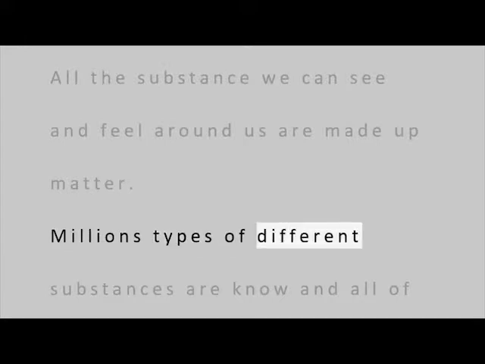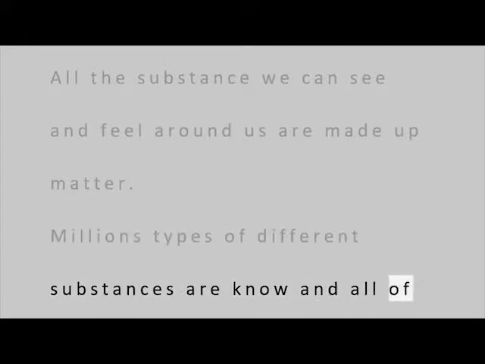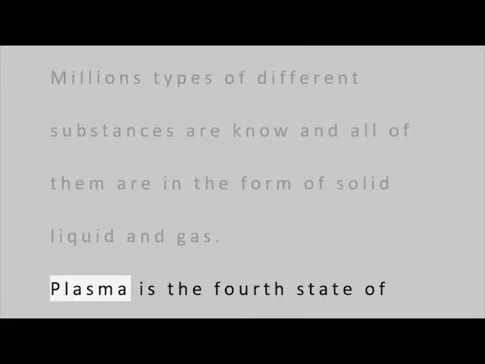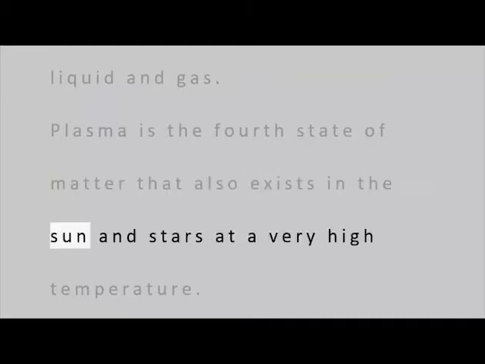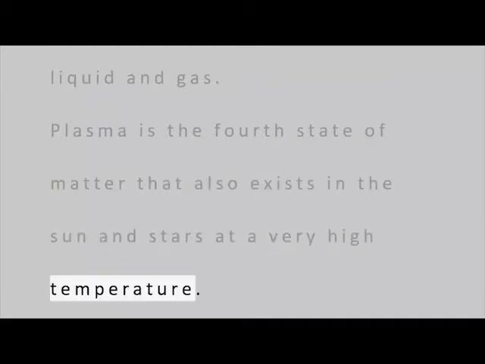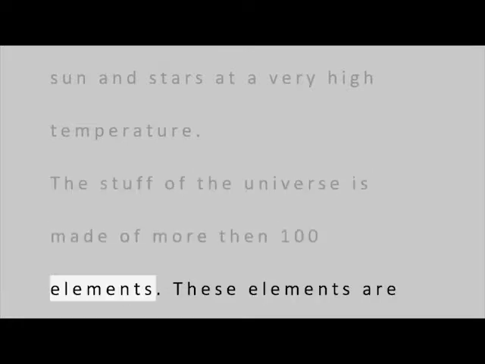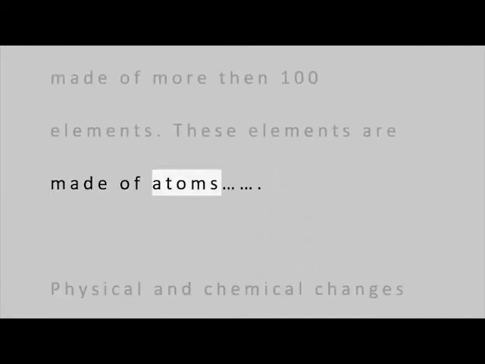Millions of different types of substances are known, and all of them are in the form of solid, liquid and gas. Plasma is the fourth state of matter that also exists in the sun and stars at a very high temperature. The stuff of the universe is made of more than 100 elements. These elements are made of atoms.